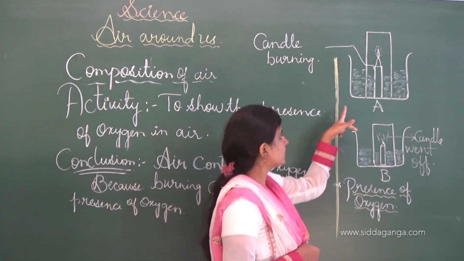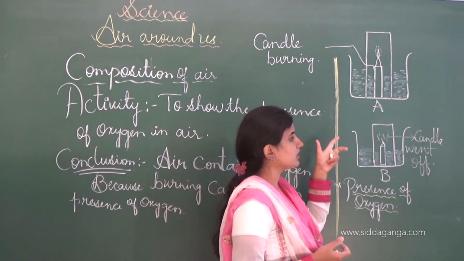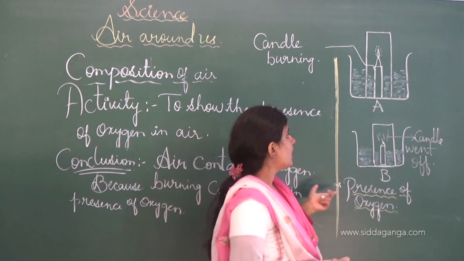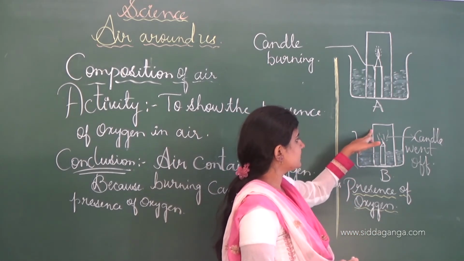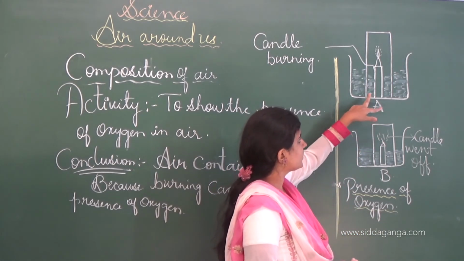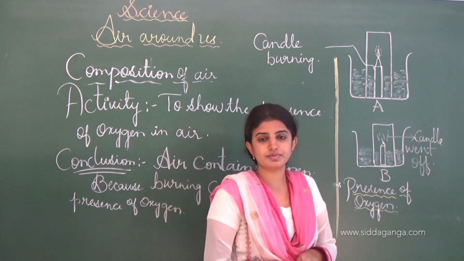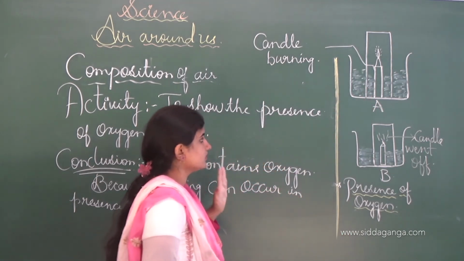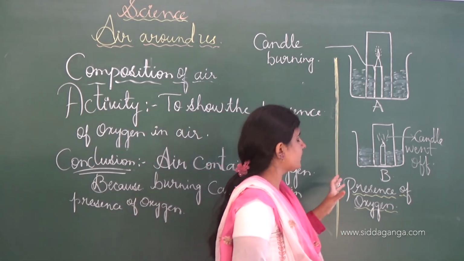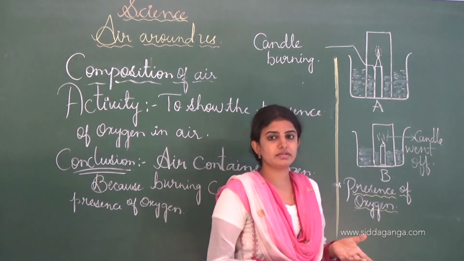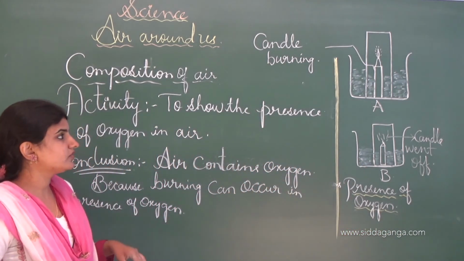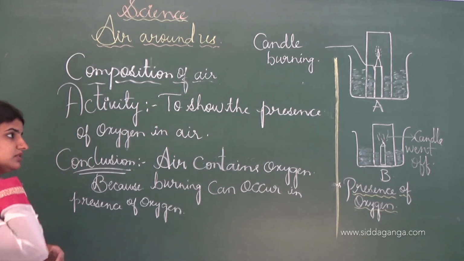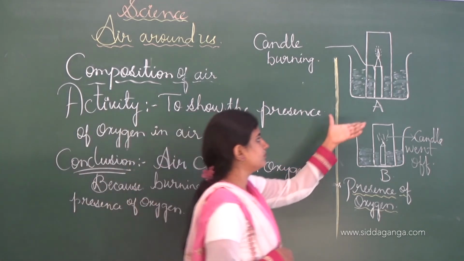Here we have to take two shallow vessels or glass containers, and afterwards we have to take the glass jar, and this is the glass jar, and we also take two candles here, and these are the materials which we require, and also we require the matchstick. This is all about the materials required.